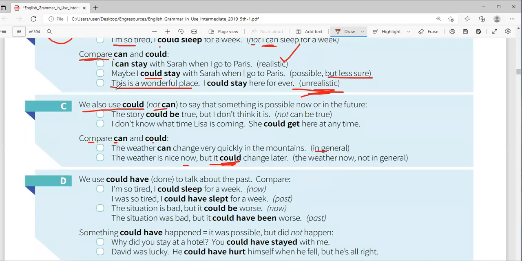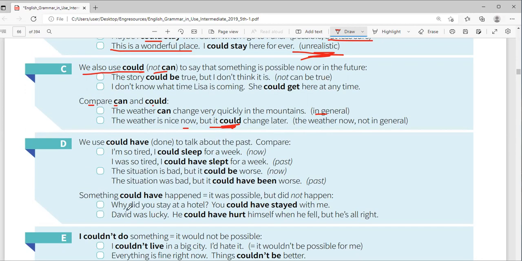Now, the past tense of could is always what? Could have. We use could have done to talk about the past. I am so tired, I could sleep for a week. That is now. I was so tired last week, I could have slept for a week. That is the past tense. The situation is bad, but it could be worse. Past tense: the situation was bad, it could have been worse. So could have been, could have plus the participle, is the past tense of could.